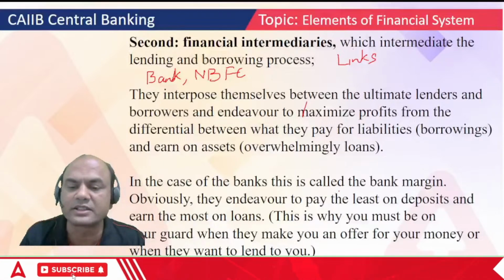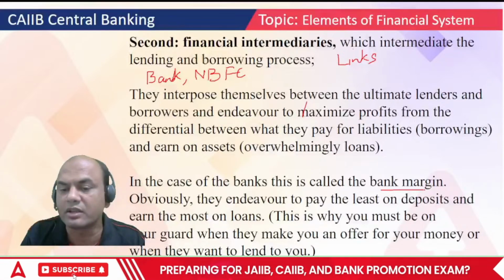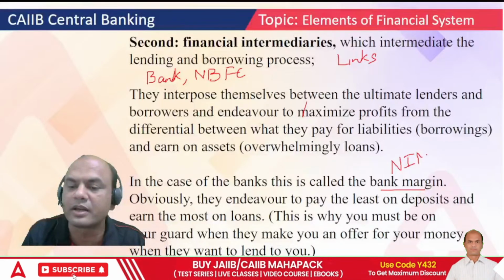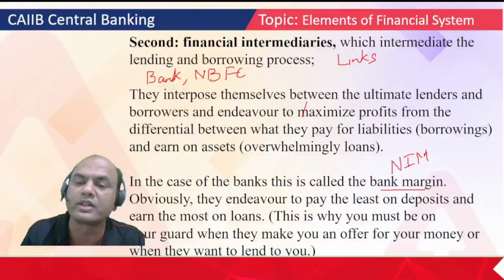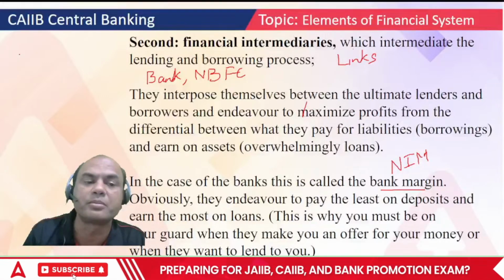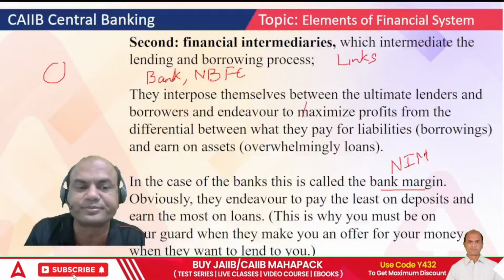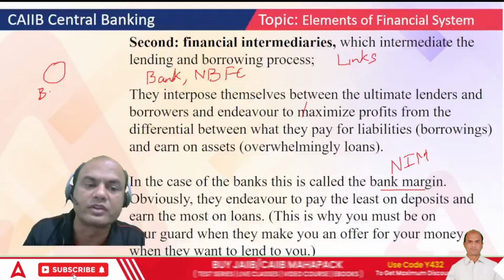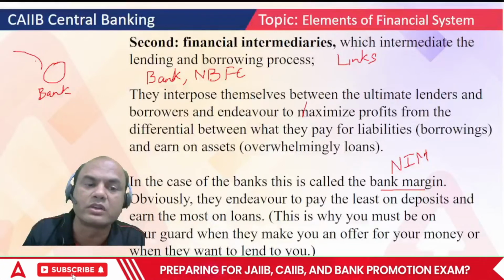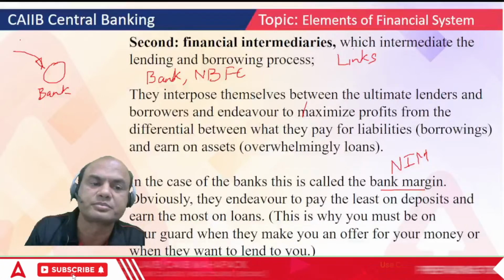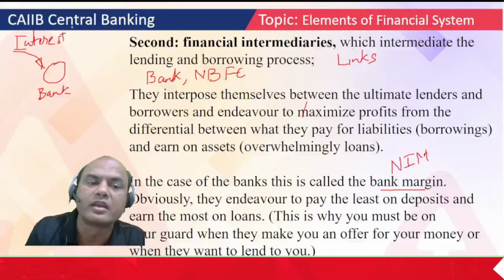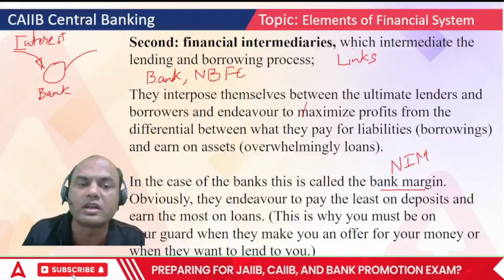In the case of banks, this is called the bank margin. We call it NIM, net interest margin. What is the NIM? What I take on the loans versus what I give out on the deposits. So this bank first takes the interest on loans, and it gives interest on deposits.